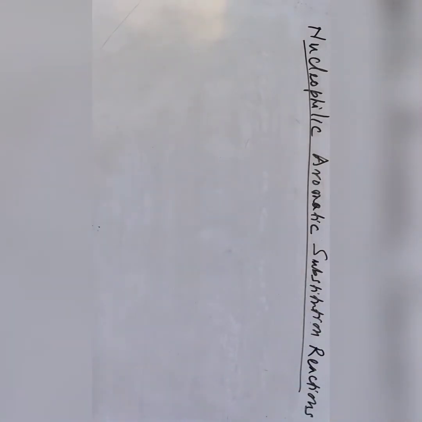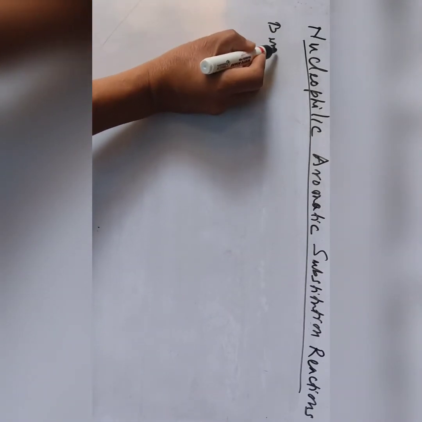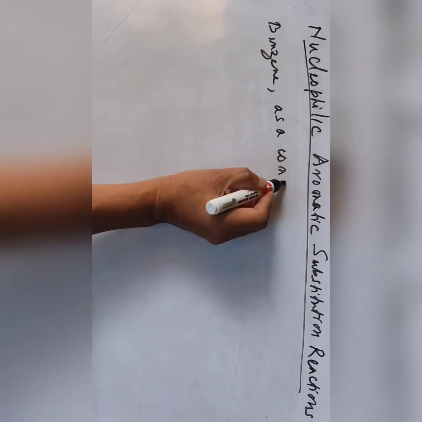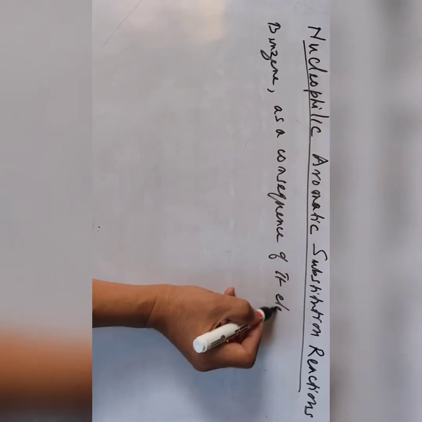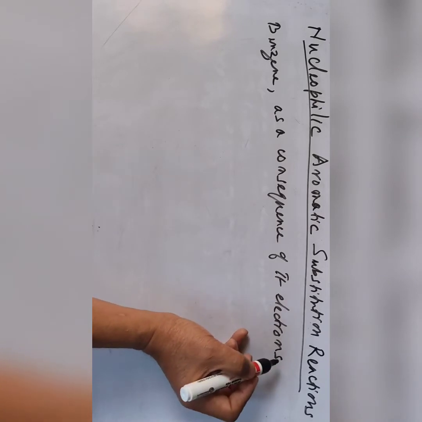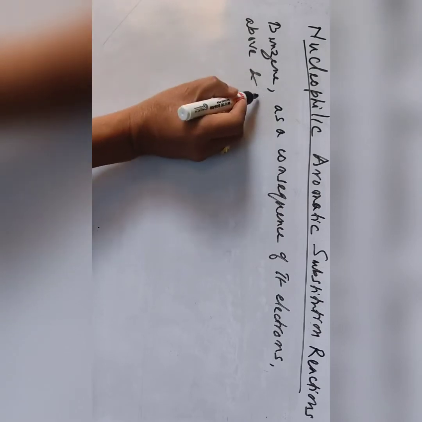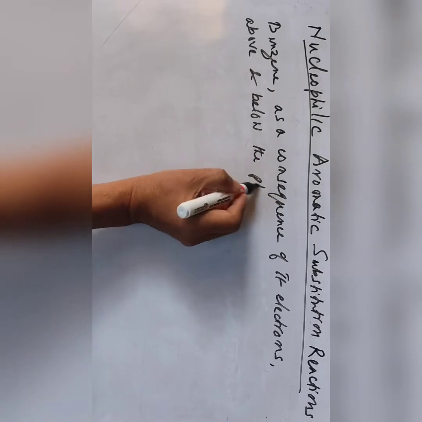So we know that benzene is a consequence of the pi electrons above and below the plane of its ring.